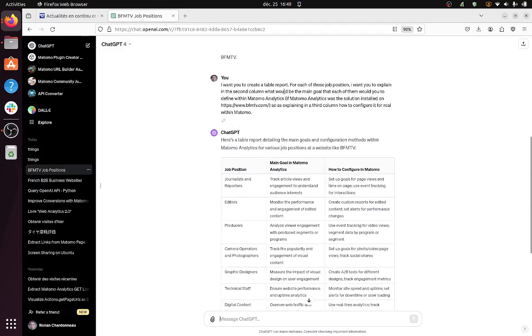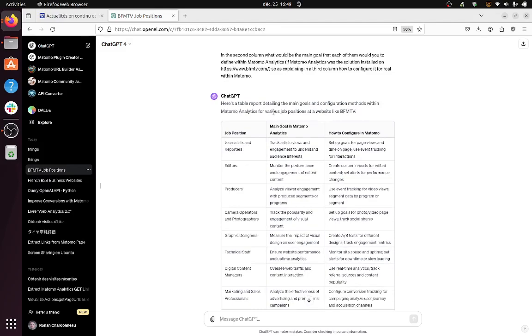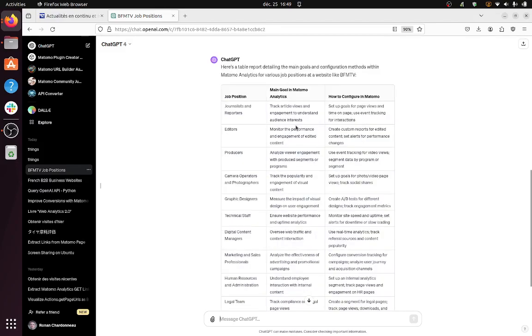I want you to create a table report for each of those positions. I want you to explain, in the second column, what could be the main goal for each of them, and explain to me how to define them within Matomo, so that you can already get a clear idea of what they will be interested in covering within the training. So for example, here for the journalists and reporters, track article views and engagement to understand audience interest, and how to configure this in Matomo. You can set up goals for some specific page views and time on the page, use